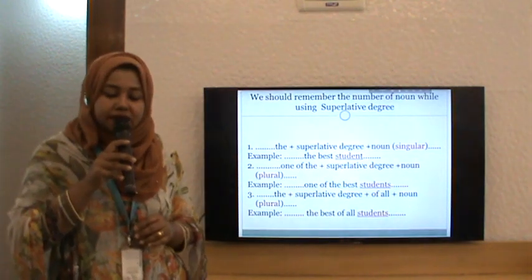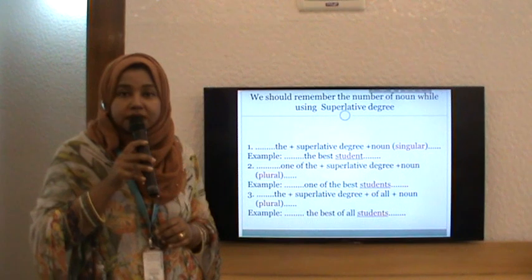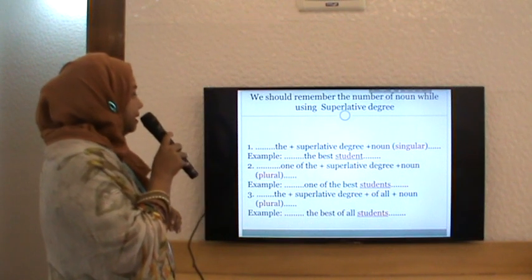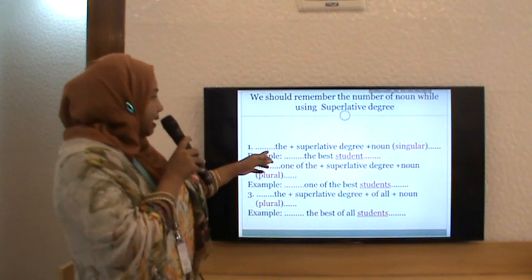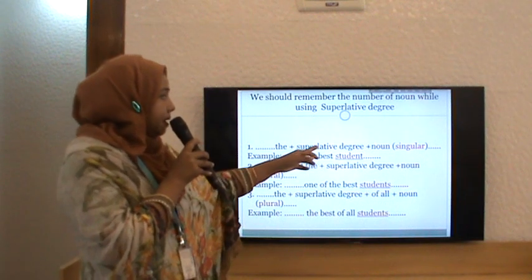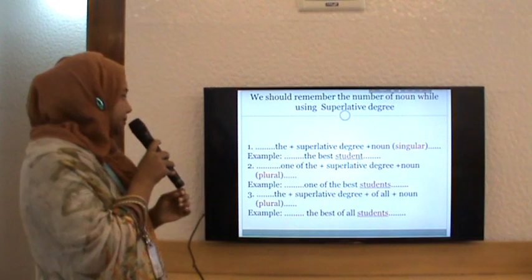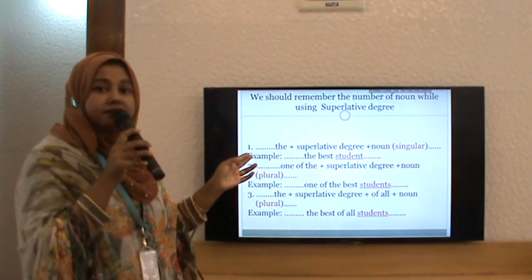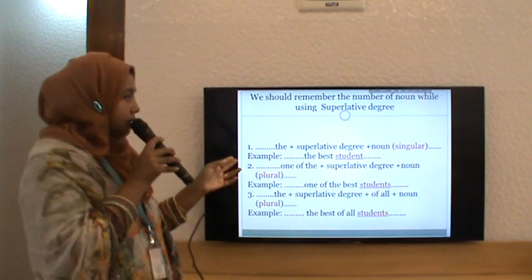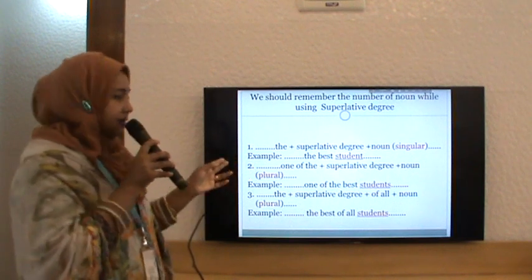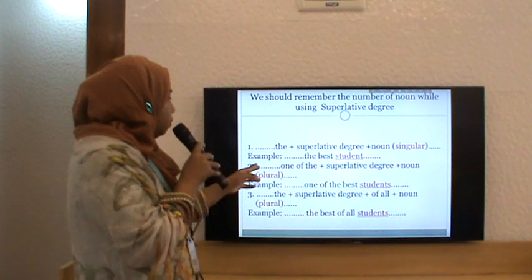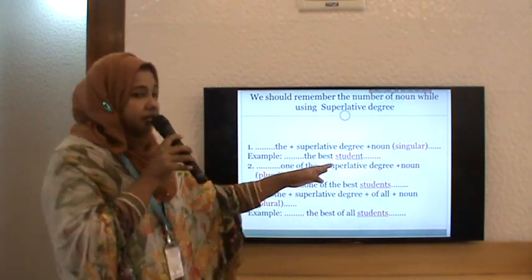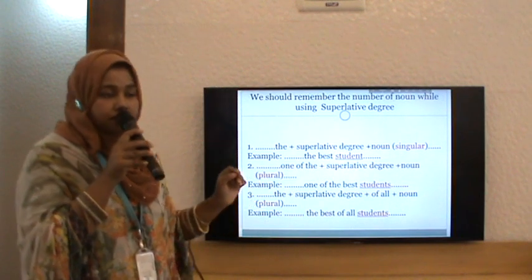So we should remember the number of noun while using superlative degree. Important thing. Number 1, after superlative degree, when I use only the superlative degree, then noun is singular. Let us see the example. The best boy, the cleverest brother, the wisest man, etc. Number 2, when there is phrase one of the, after superlative degree, noun takes plural form.